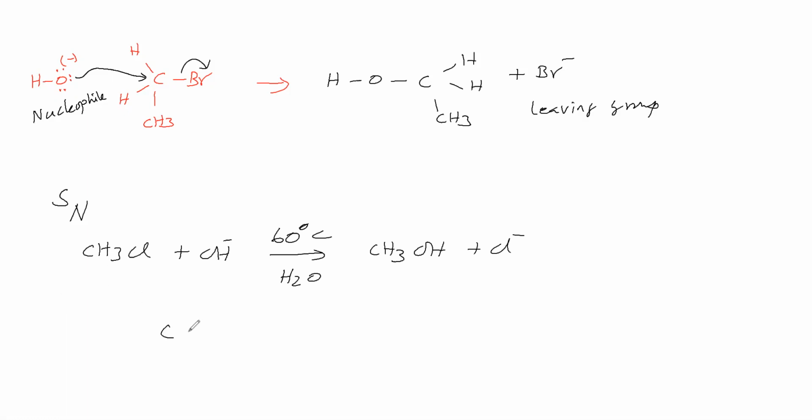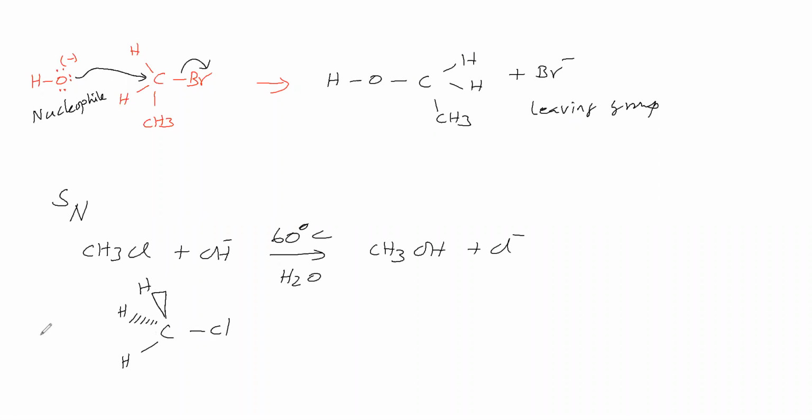I will take this carbon, this Cl, and one hydrogen here. This hydrogen is present at the rear of the plane, and this hydrogen is projecting towards us. This carbon is tetrahedral; these two bonds are in one plane, this bond is at the rear of the plane, and this bond is projecting towards us.